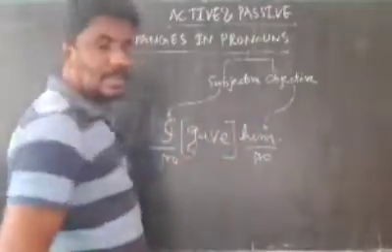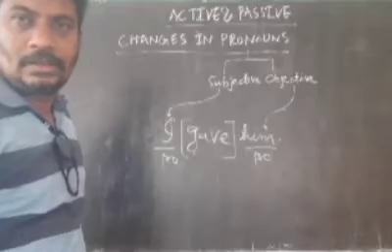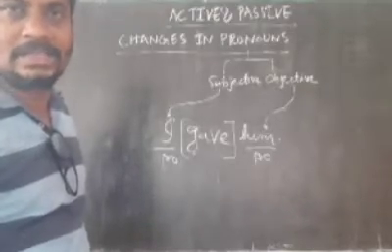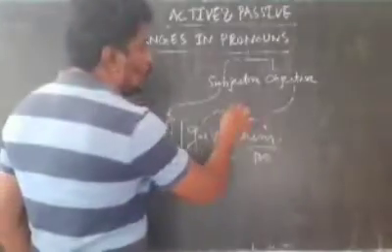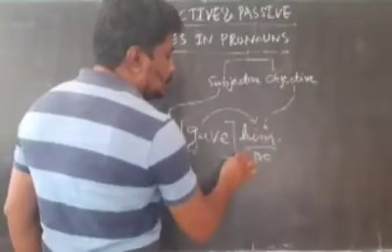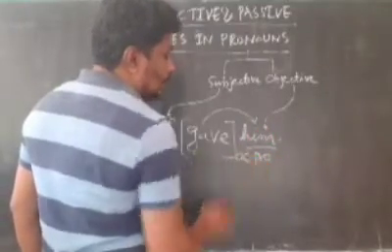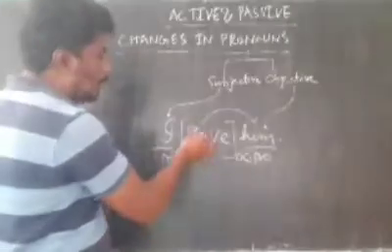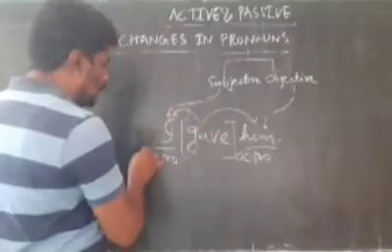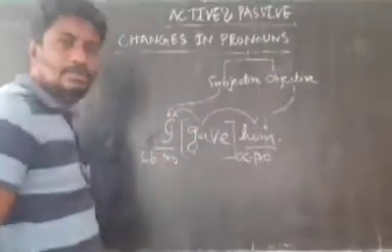Identify the verb in the given sentence. On the right side of this verb, what are the pronouns that you have? Those are objective case pronouns. What are on the left of the verb? Those are subjective case pronouns.